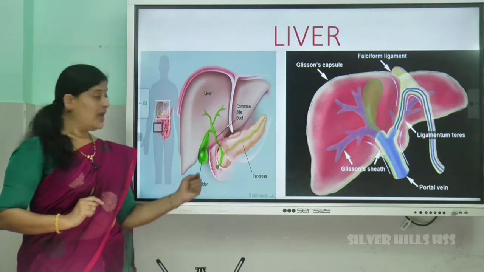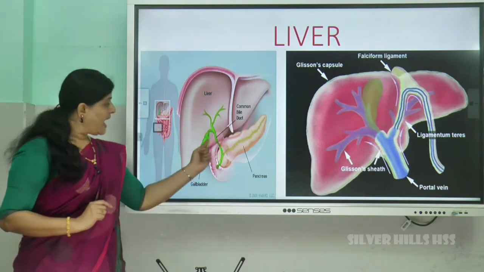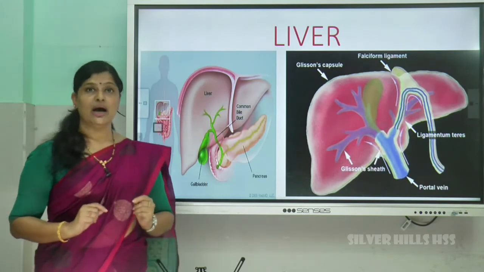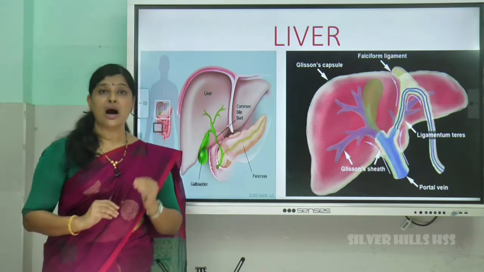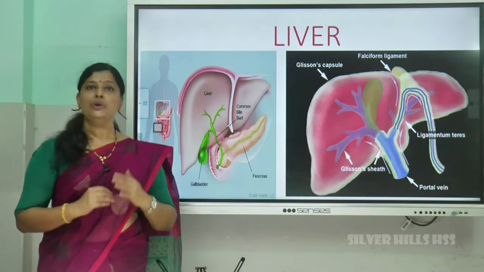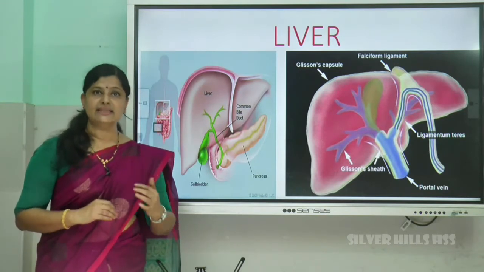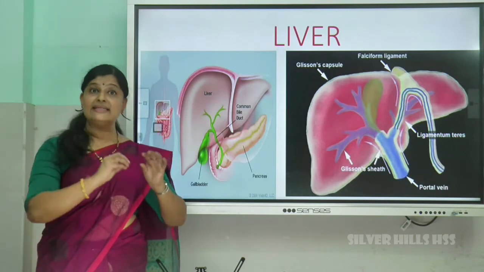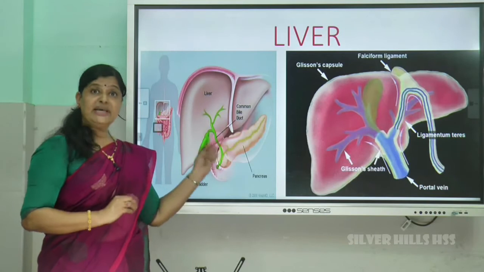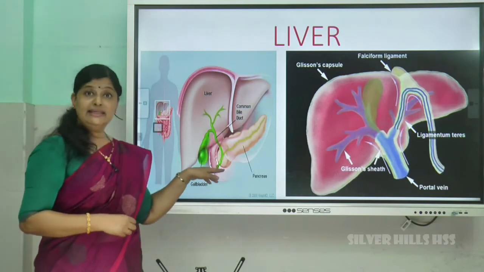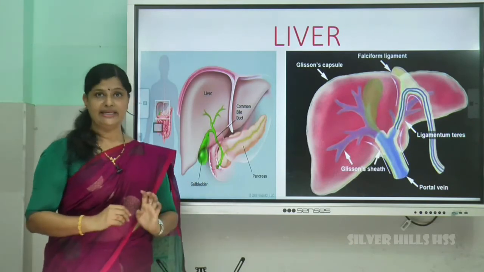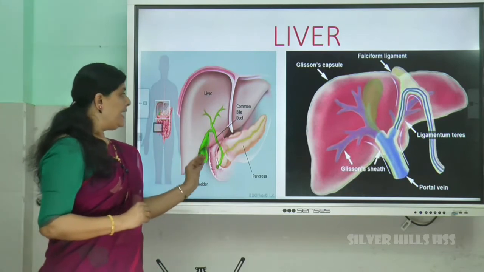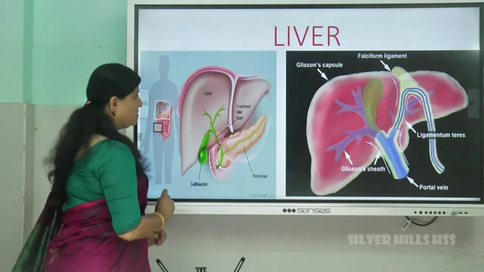You can see here a common bile duct. And where is this bile duct entering? It is entering into the duodenum part of the small intestine. You know that small intestine is the part where the final digestion takes place. So, all the enzymes along with bile are secreted into the small intestine to break the food into simpler forms. Right? Okay.